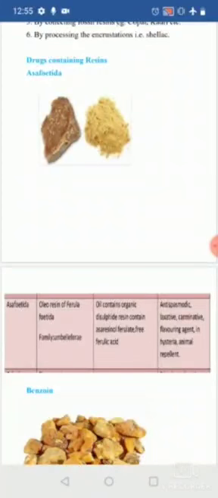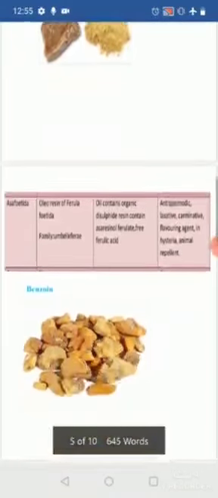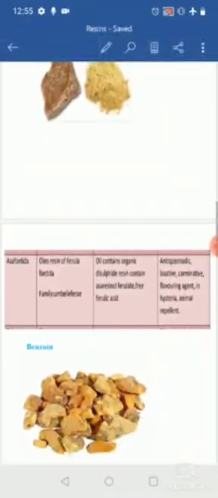It is used as a flavoring agent. In hysteria, it is used as an animal repellent, meaning to keep animals away. Apart from that, it is used as a preservative in the preparation of pickles. It is used as a spice. It has digestant property and so on. This asafoetida is also known as hing.